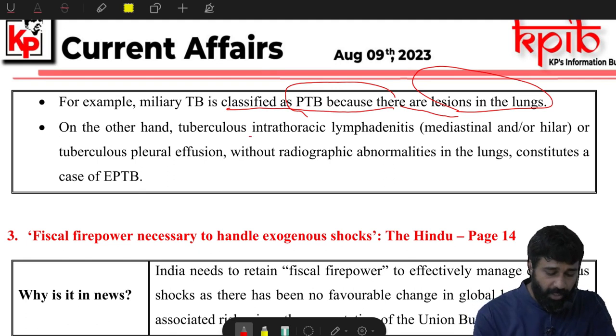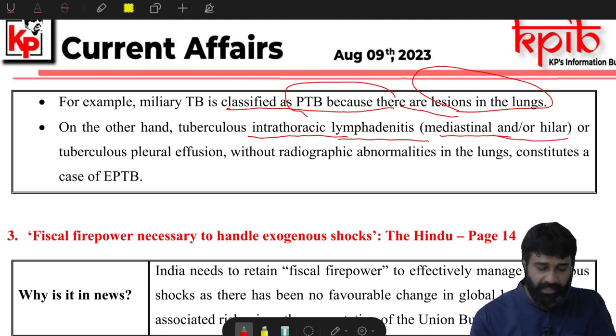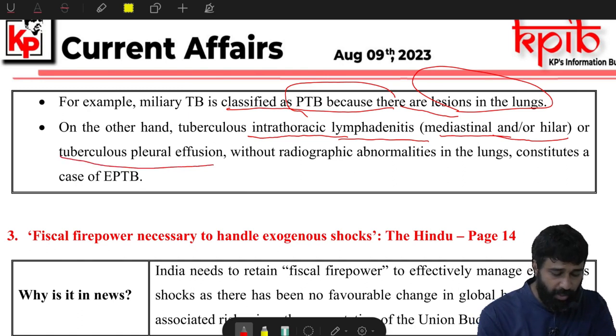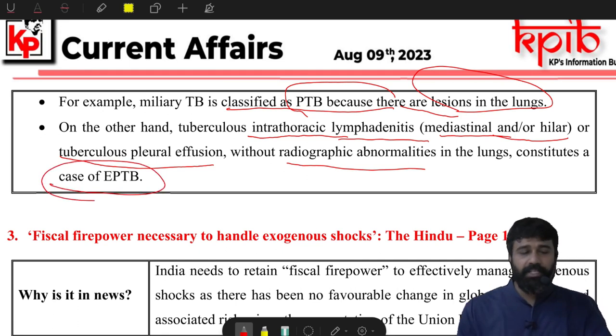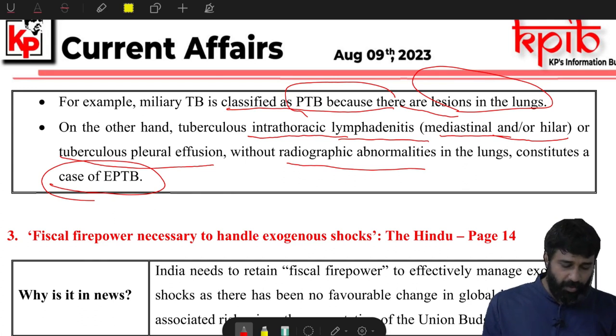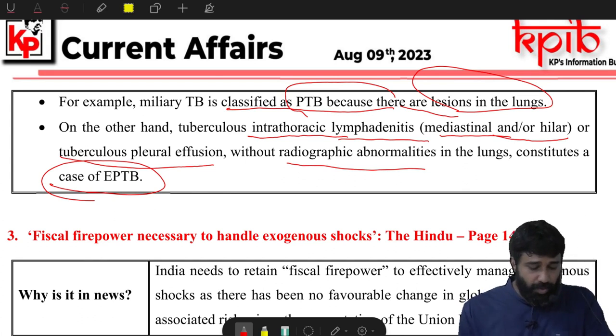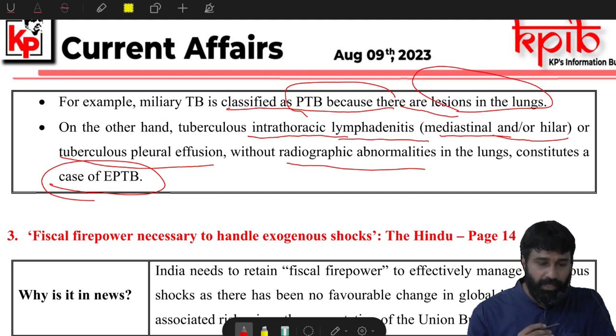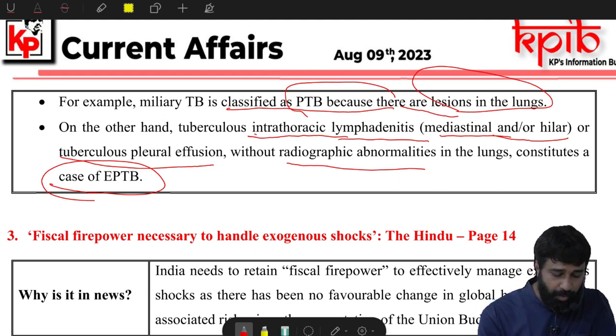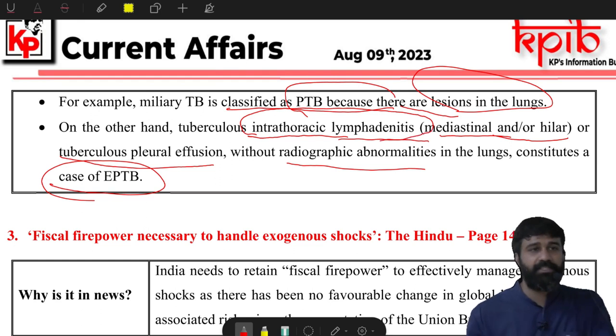On the other hand, tuberculous intrathoracic lymphadenitis, that is mediastinal, and also tuberculous pleural effusion without radiographic abnormalities in the lungs constitute cases of EPTB, that is extrapulmonary tuberculosis. So when it is affecting your lymph nodes, it is said to be tuberculous intrathoracic lymphadenitis.